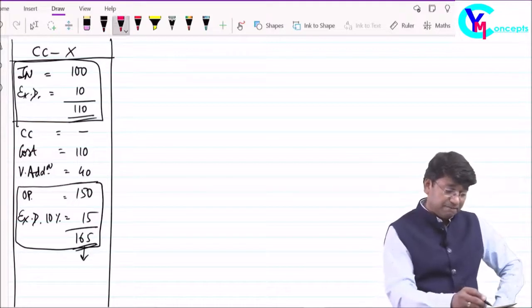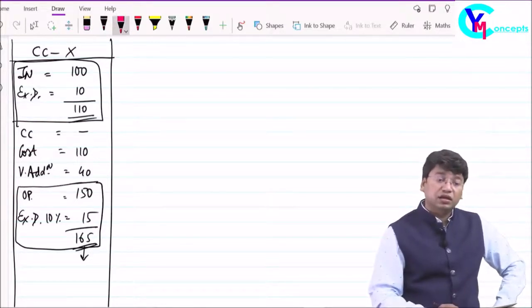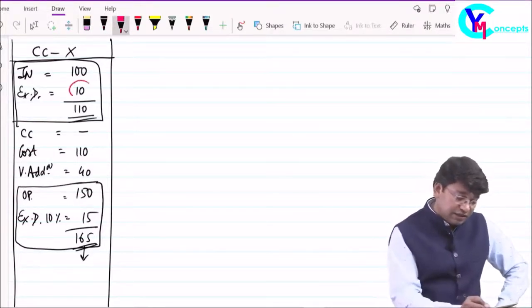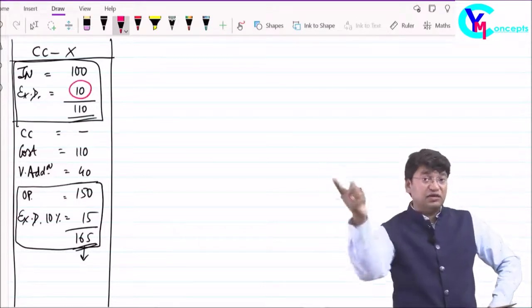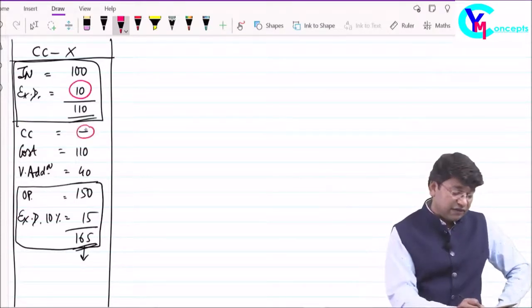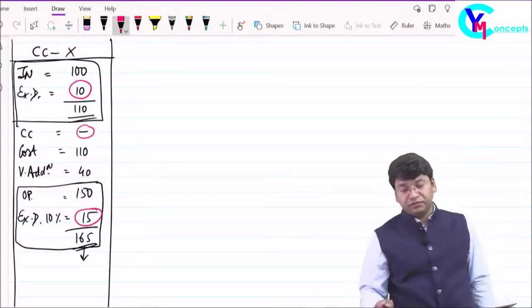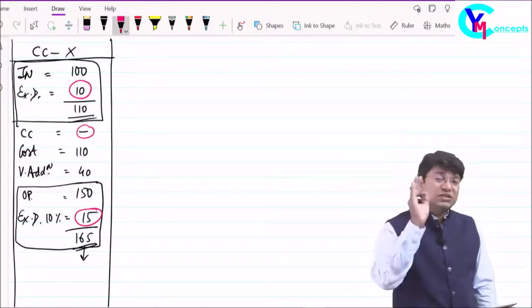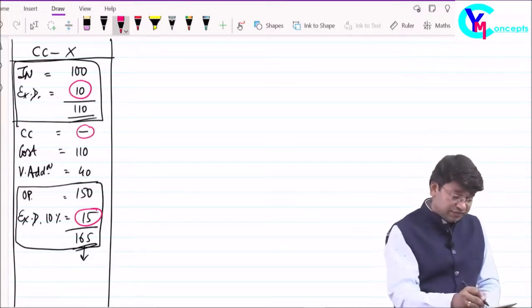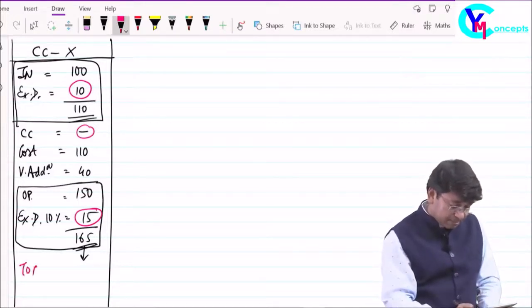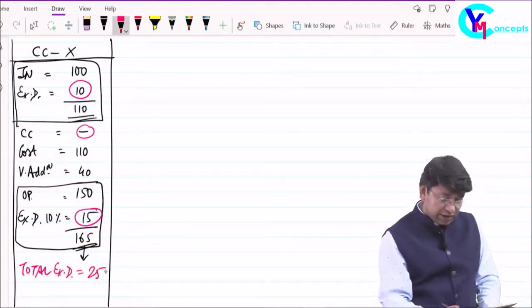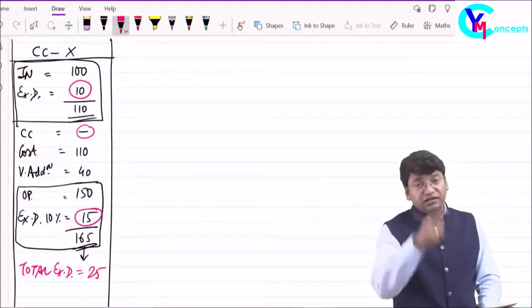Of total tax, 10 we have already paid to the government on my purchases, for which I have got no credit, and again 15 I am paying to the government. So how much total excise duty has the government collected? 20.